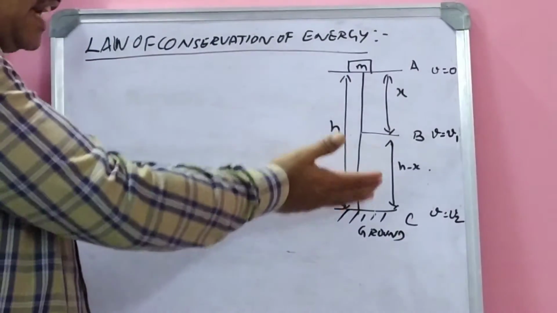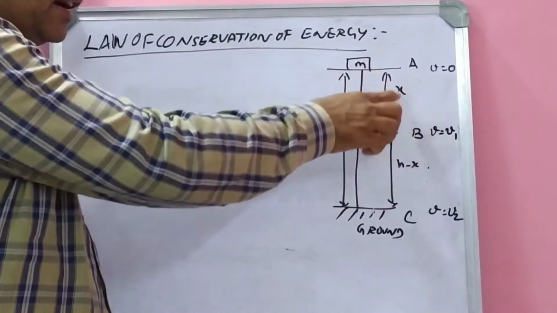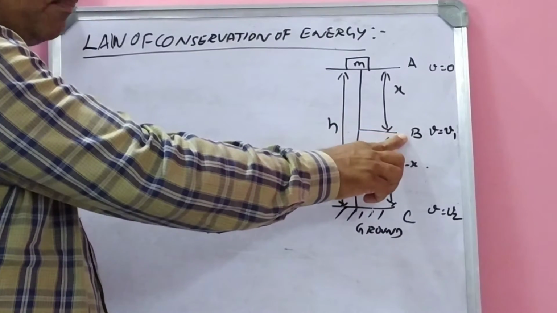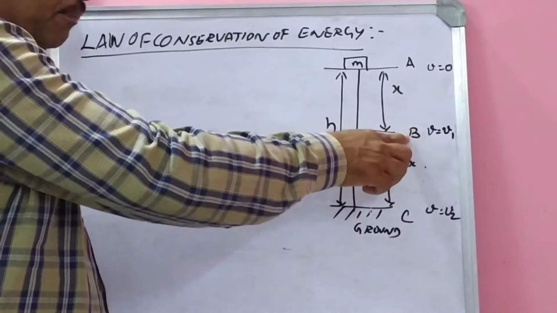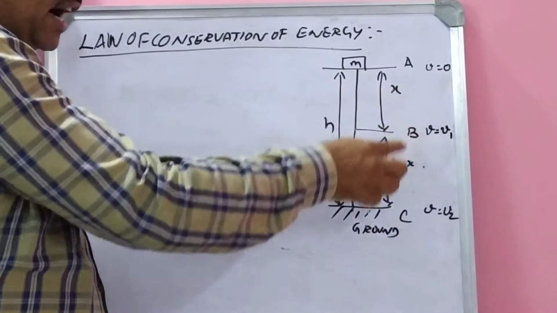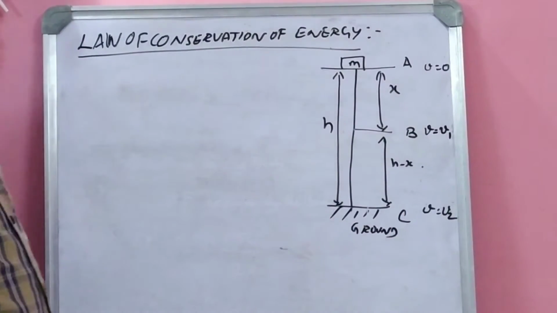So if h is the height of the building, when it reaches the point B, how much distance does it travel? The distance traveled by the body is x. So from B to C, how much distance? If it is h, if it is x, automatically it will be h minus x. So now I will tell you one by one.